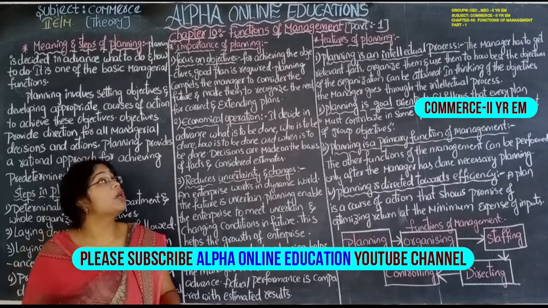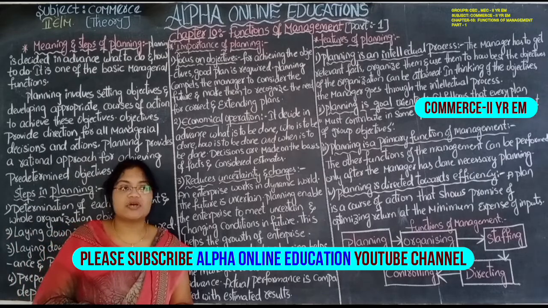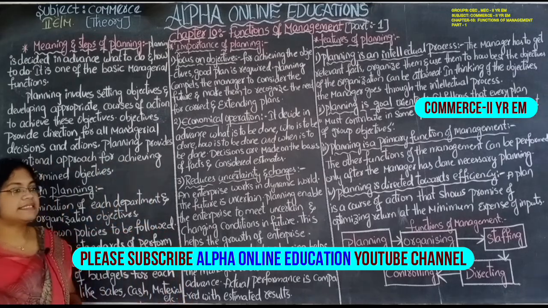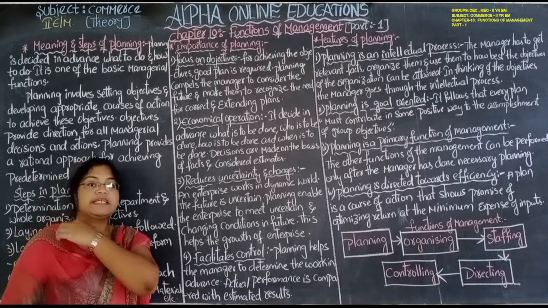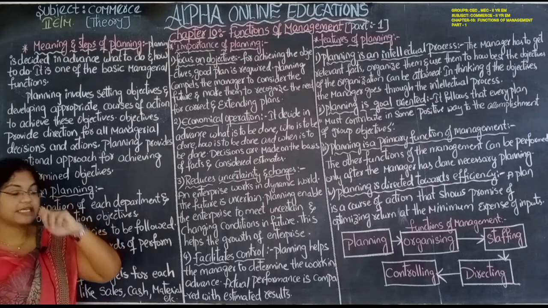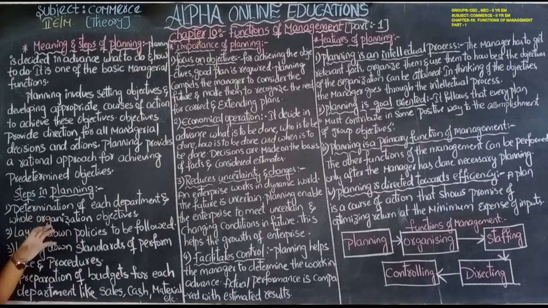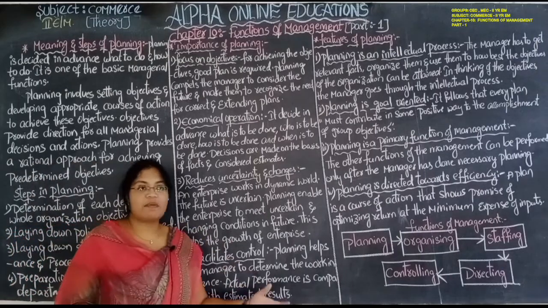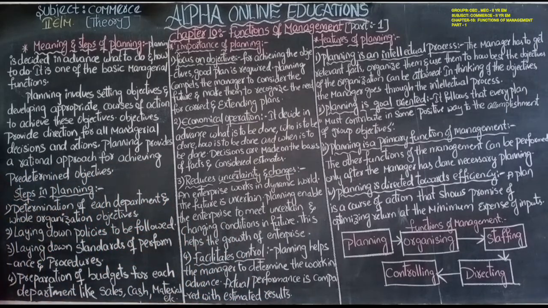The chapter that we are dealing with, the 10th chapter, is Functions of Management. We have discussed in the previous sessions the 9th chapter, Principles of Management. In the 10th chapter, we are going to discuss the functions of management. This is the first session of this chapter. So let us start: what are the functions of management? There are a number of functions of management which we will discuss in detail, each and every topic.